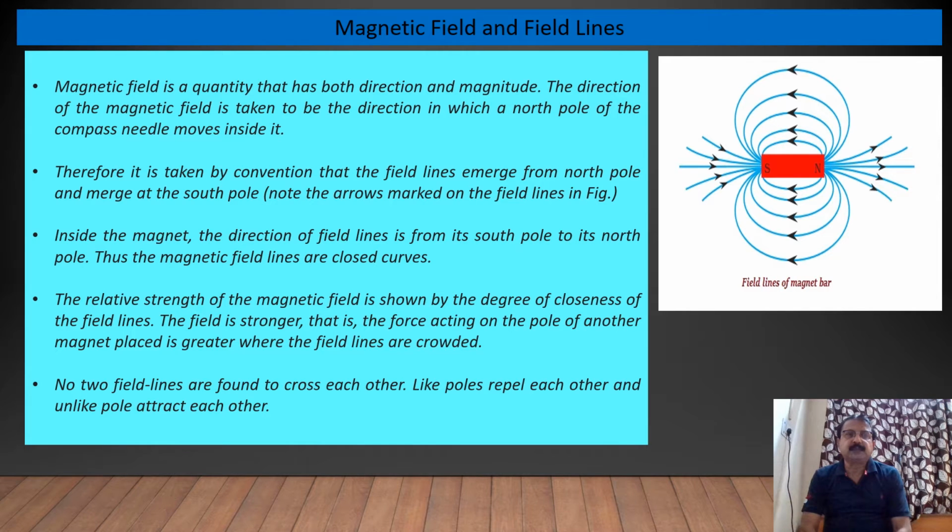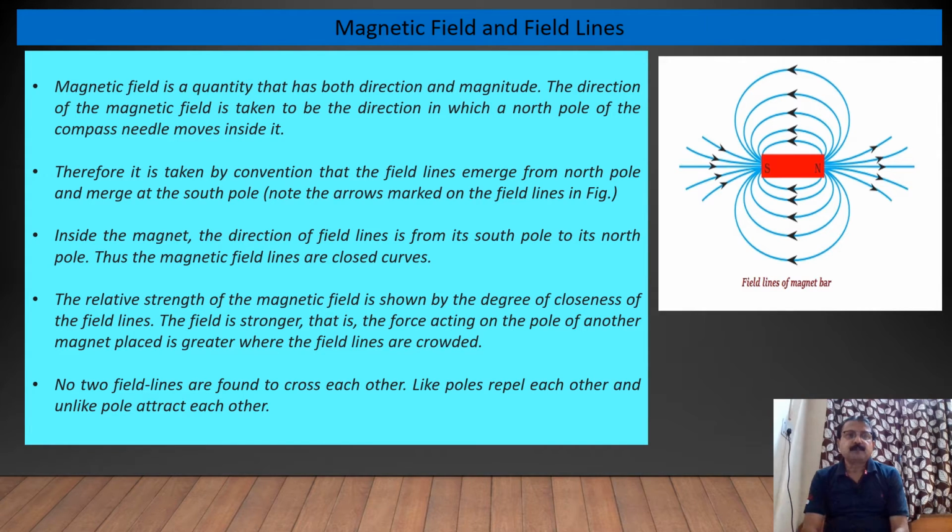So again we'll see here, inside the magnet the direction of field lines is from its south pole to its north pole. Thus the magnetic field lines are closed curves, just you can see here in the figure. The relative strength of the magnetic field is shown by the degree of closeness of the field lines. The field is stronger, that is, the force acting on the pole of another magnet placed is greater when the field lines are crowded.